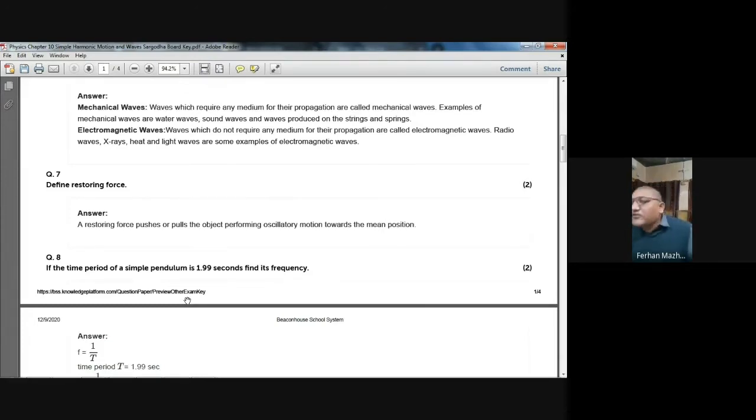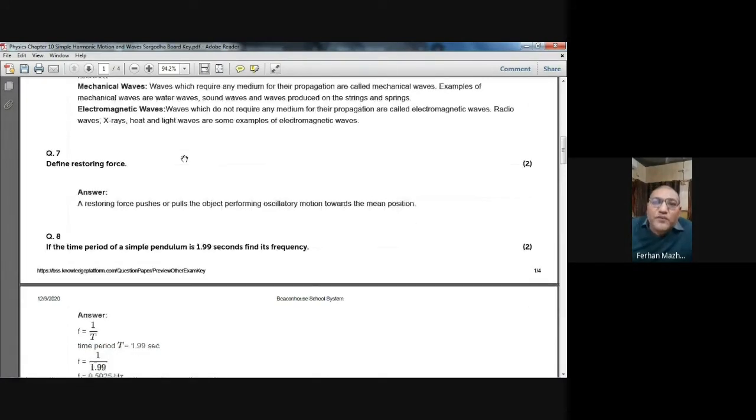The answer from the knowledge platform is: a restoring force pushes or pulls the object performing oscillatory motion towards the mean position. So when an object is vibrating, the force which always tries to bring the object back to its mean position is known as the restoring force. Do you understand? Yes, sir.